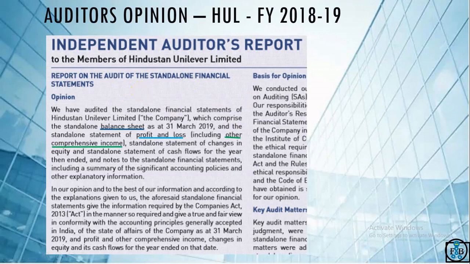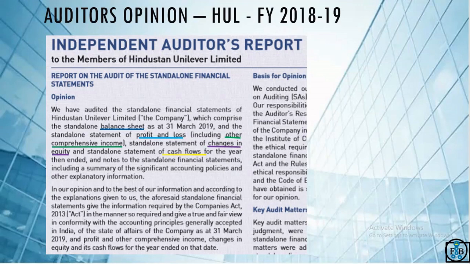So what are the financial statements? It is balance sheet, profit and loss, other comprehensive income, changes in equity, and cash flows. Earlier there was only balance sheet, profit and loss and cash flow, but now you can see that there are other comprehensive income and changes in equity also.